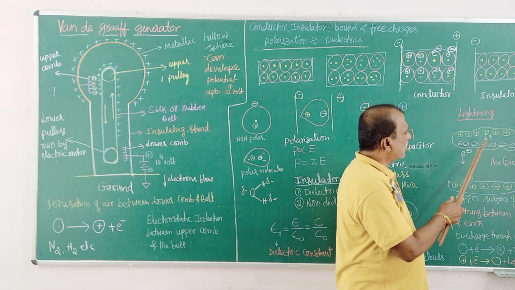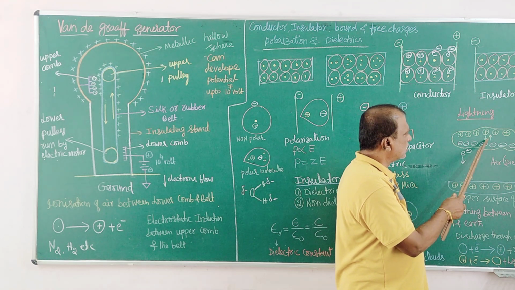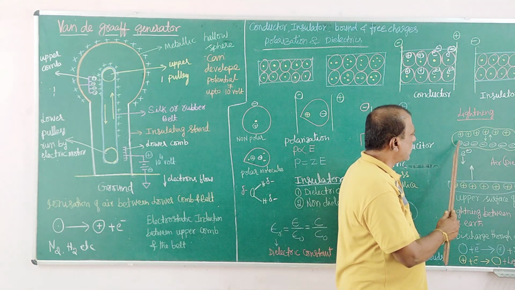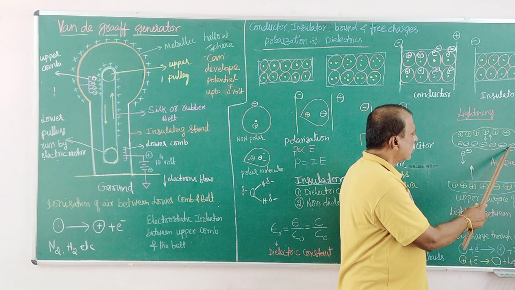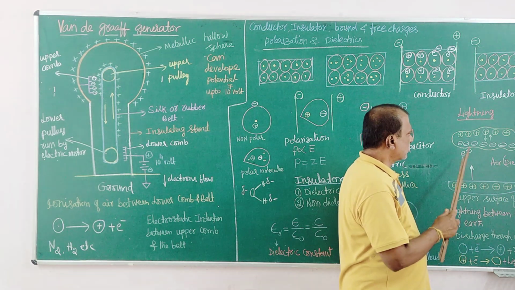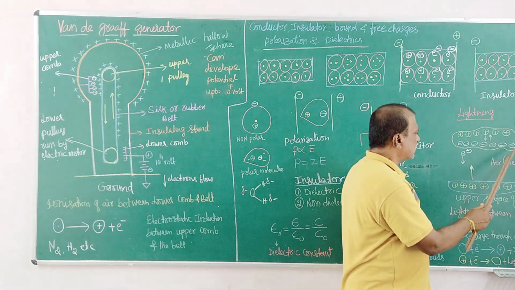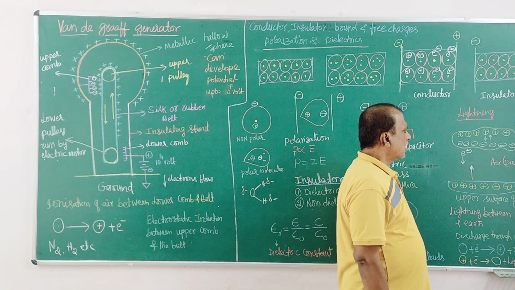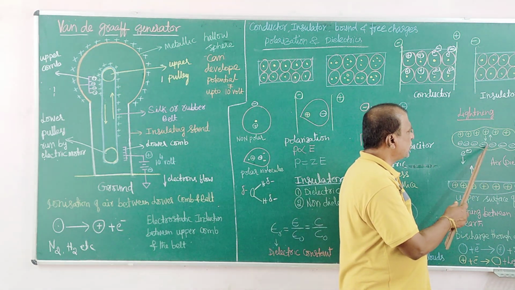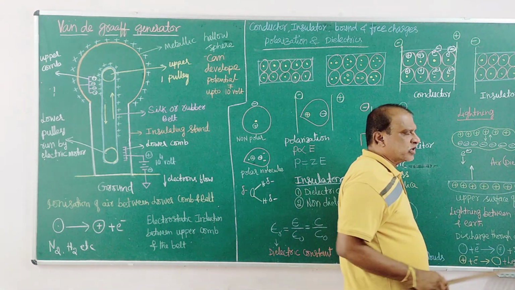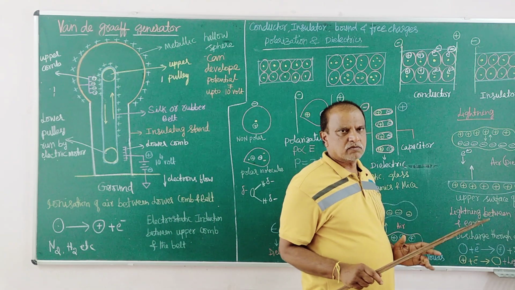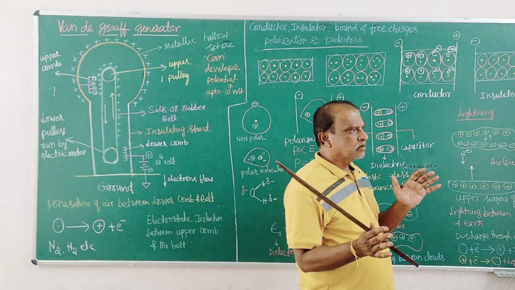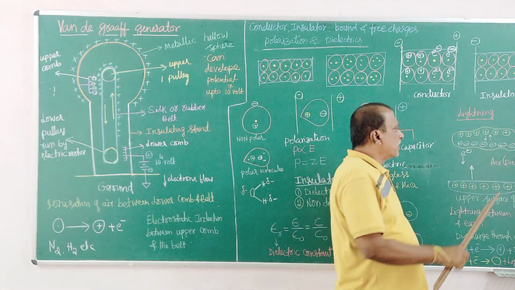What happens if more charges accumulate? The charges are already there. If there are more charge producers and the potential is reached, there is always a breakdown potential. Until then, the air remains an insulator.